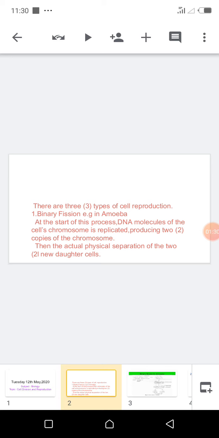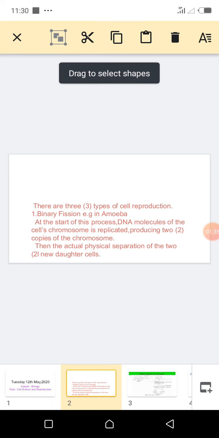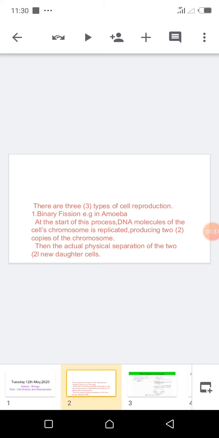Now, there are three major types of cell reproduction. The first, which is binary fission. Now, binary fission simply means division into two. Fission here, take note, is spelled F-I-S-S-I-O-N, and it is the exact opposite of fusion, F-U-S-I-O-N, where fusion means coming together, fission means breaking apart.